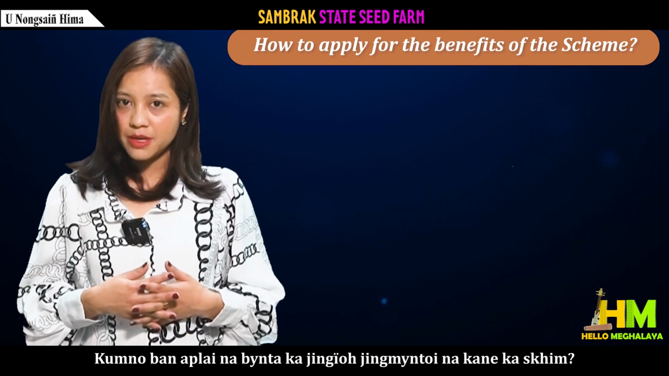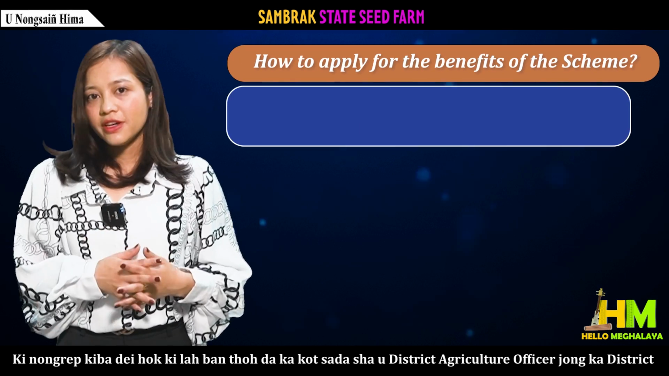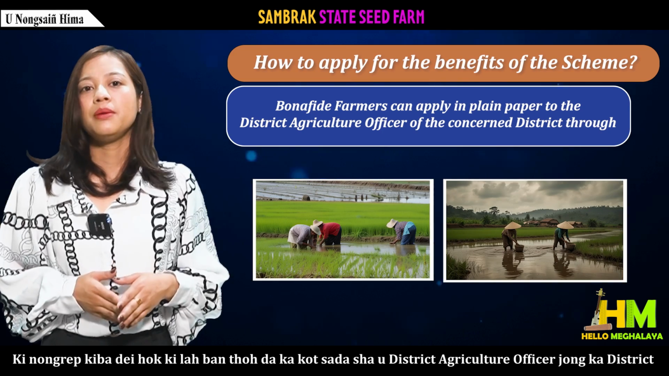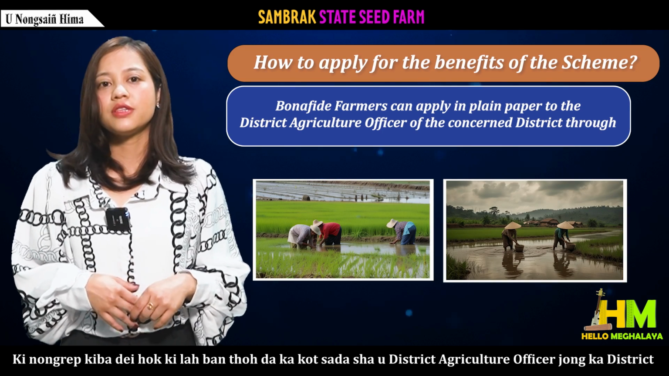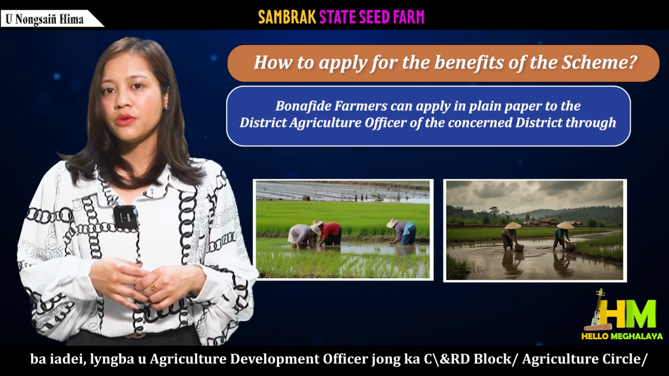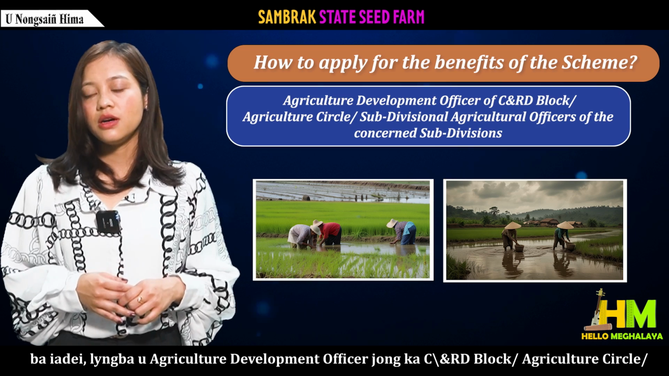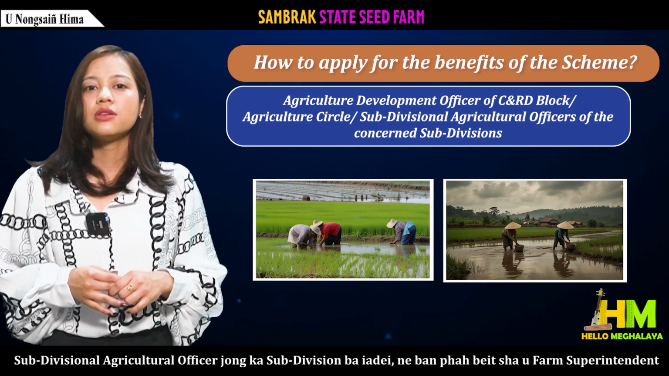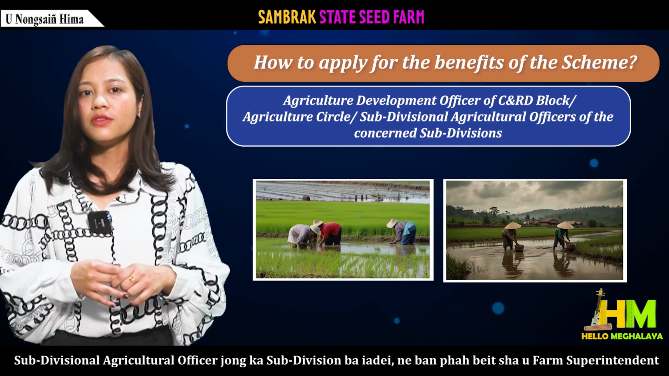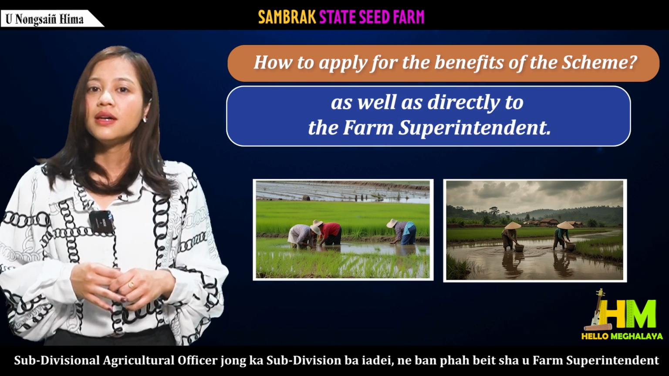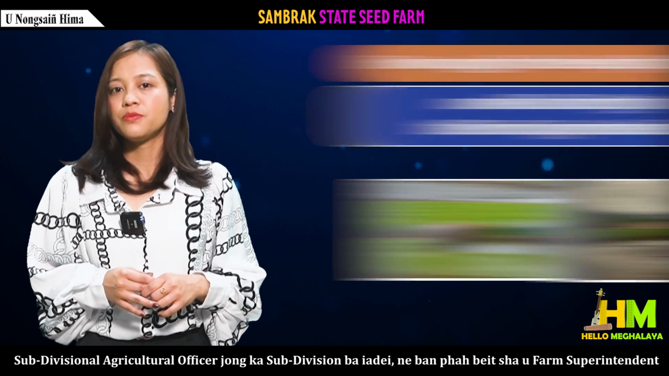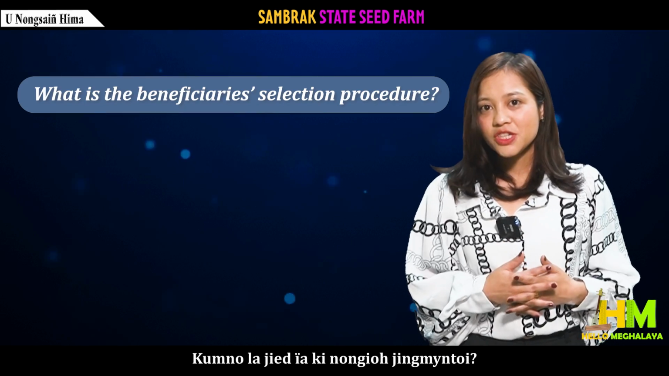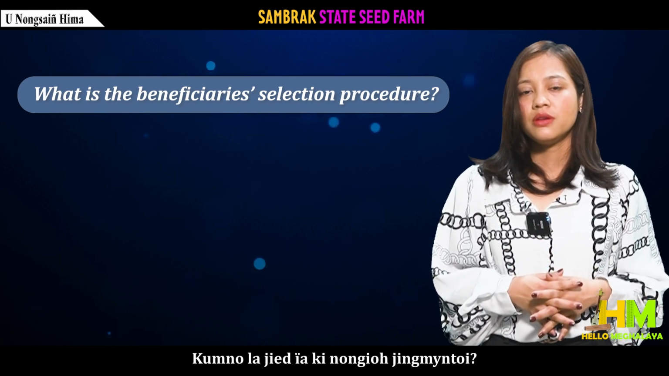How to apply for the benefits of the scheme? Bona fide farmers can apply in plain paper to the District Agriculture Officer of the concerned district through Agriculture Development Officer of CNRD Block, Agriculture Circle, Subdivisional Agricultural Officers of the concerned subdivisions, as well as directly to the farm superintendent. What is the beneficiary selection procedure?